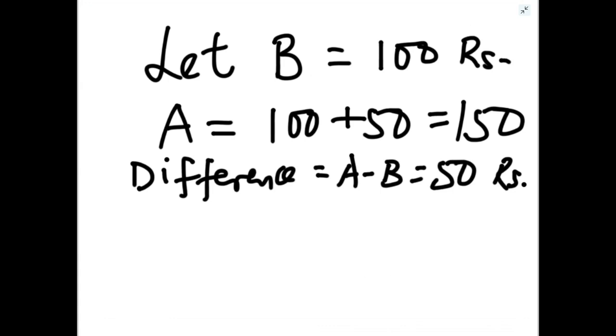But now what we have to calculate? B salary is what percent less than A? So B is 50 rupees less than A, but we have to convert into percentage. That means 50.